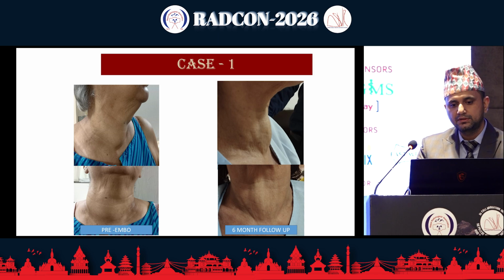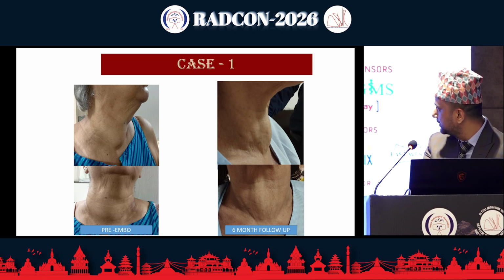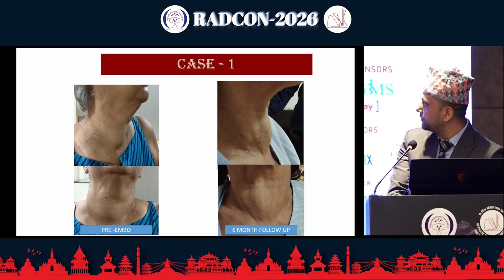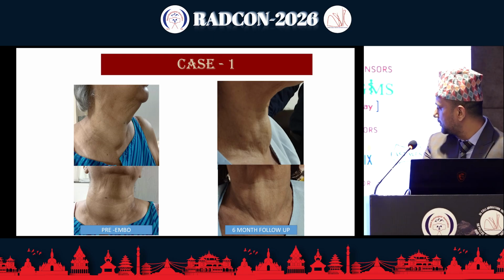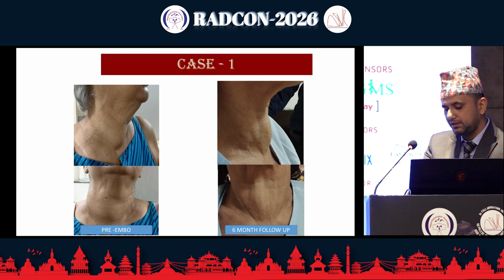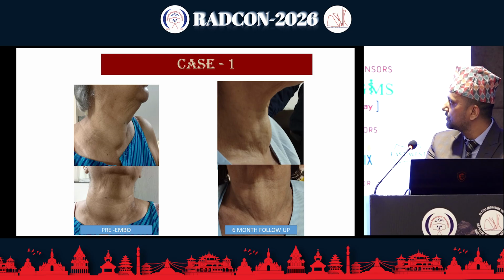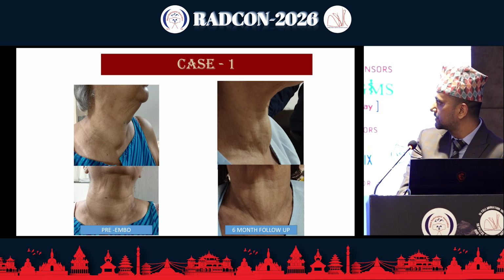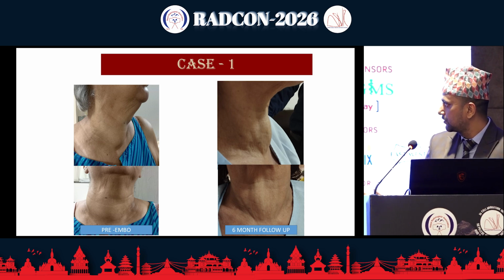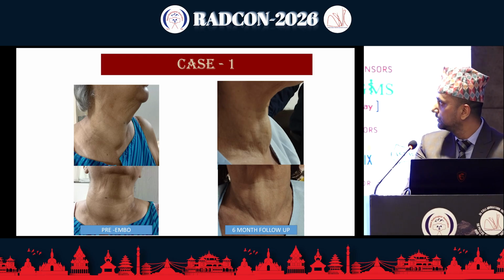This is pre-procedure, and this is post-procedure of the inferior thyroid artery. We can see the blush which was seen previously is not there. Also, when we look at the superior thyroid artery, there is no blush there. So this was prior to the embolization, and this was at 6 months follow-up. You can see visually also there is a marked reduction in the cosmetic appearance of the patient.